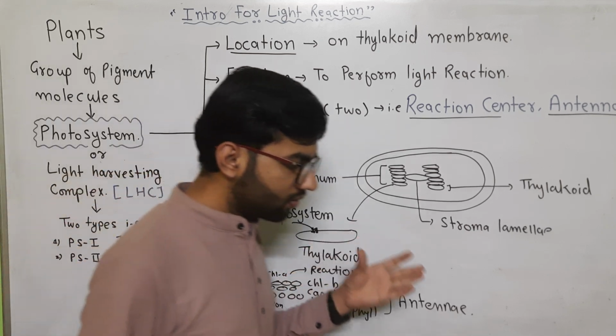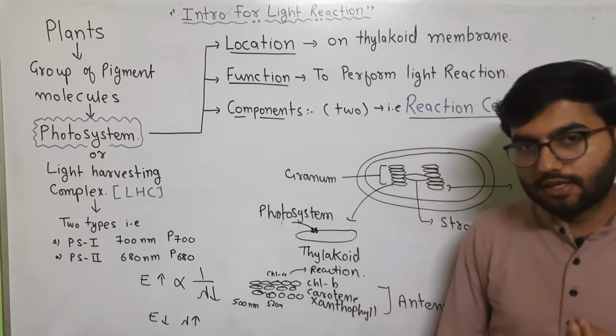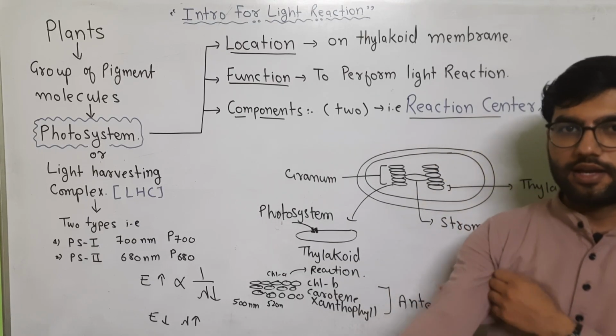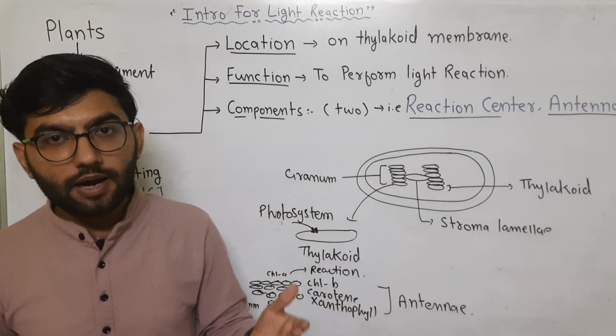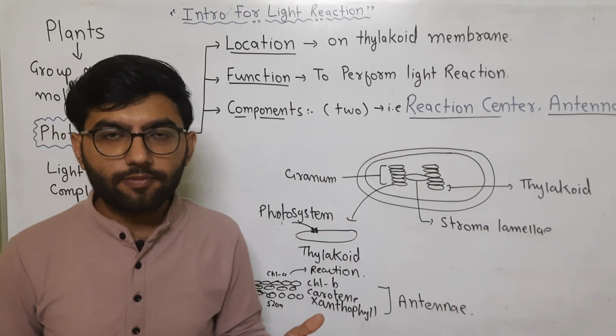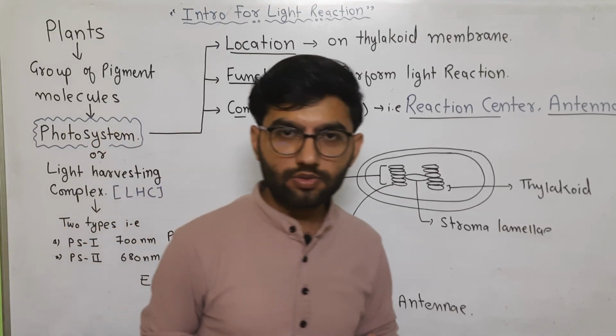So it is all about the photosystem, and it is a more interesting topic within photosynthesis. After clearing this topic, we may go to the cyclic pathway, non-cyclic pathway, and then we will proceed to the biosynthetic phase. So it's all about the photosystem.